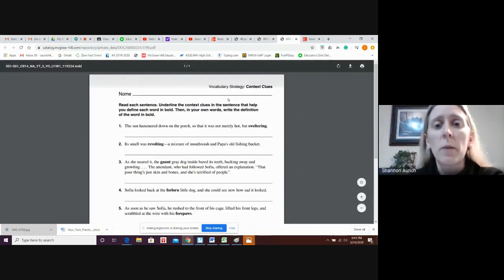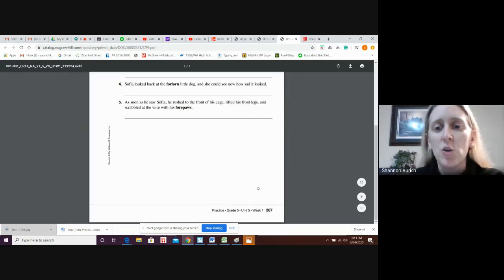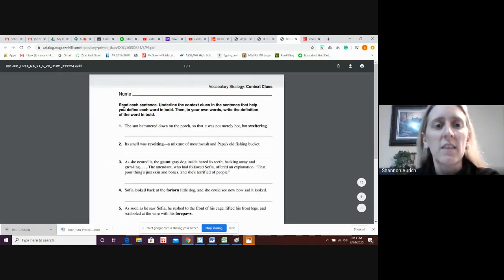The final workbook page is Vocabulary Strategies, Context Clues on page 207. It should look like this. Read each sentence. Underline the context clues in the sentence that help you define each word in bold. Then, in your own words, write the definition of the word in bold. So you're going to underline the context clues. That might not be right. I'm just doing an example. Underline the context clues, and then you're going to write the definition of the word in bold on the line.